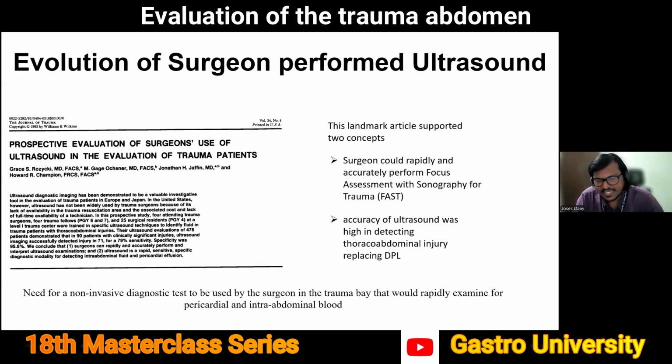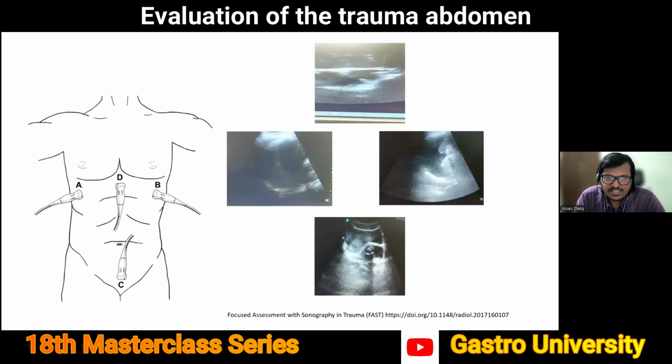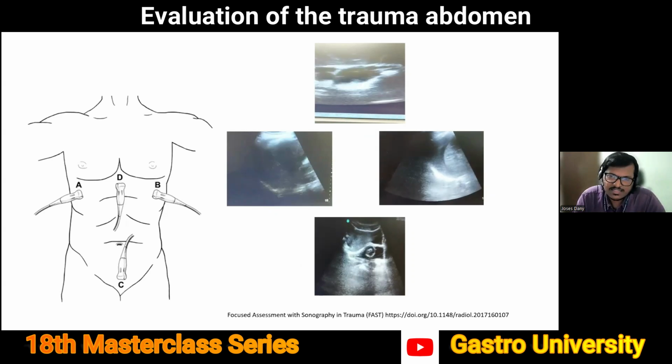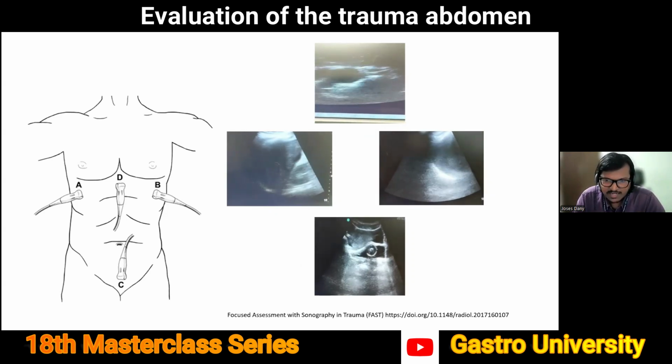procedure to perform. It takes about 2 to 3 minutes in an expert hand. And it has been proven time and again that FAST exams by surgeons and even by emergency medicine physicians are as good in picking up findings as with radiologists. It's a very simple 4-window view for the routine FAST, and the extended FAST, of course, looks for pleural and thoracic abnormalities as well.